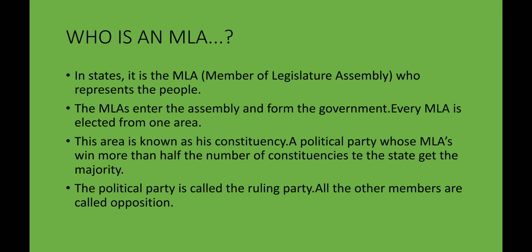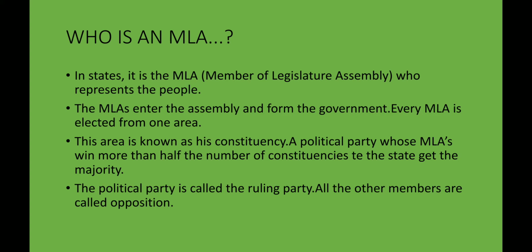A political party whose MLAs win more than half the number of constituencies in the state get the majority. For example, if there are 70 constituencies in Chhattisgarh, and for example if BJP or Congress wins more than 35 seats, they will have the majority in their constituencies, okay. So they will form the government in the state.